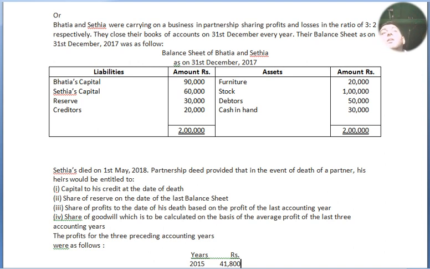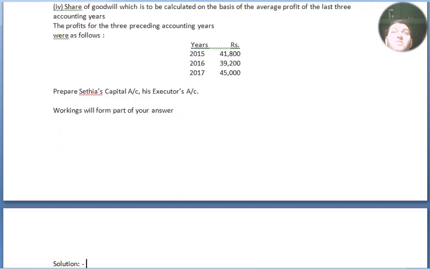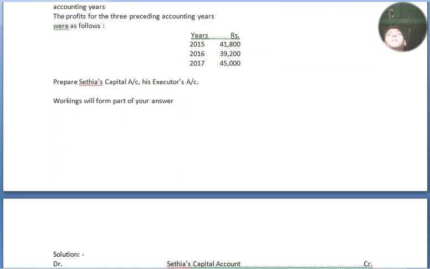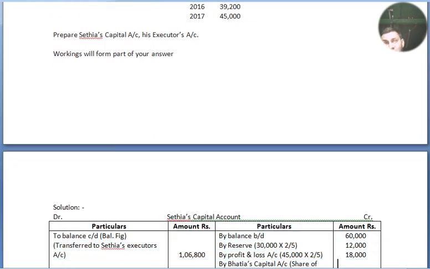share. Share of reserves on the date of the last balance sheet. Share of profits up to the date of death, based on the profit of the last accounting year. Share of goodwill, which is to be calculated on the average profit of the last 3 accounting years. Profits for the preceding years are given: 2015 41,800, 2016 39,200, and 2017 45,000. Prepare Sethia's account and his executor's account. Working will form part of our answer.